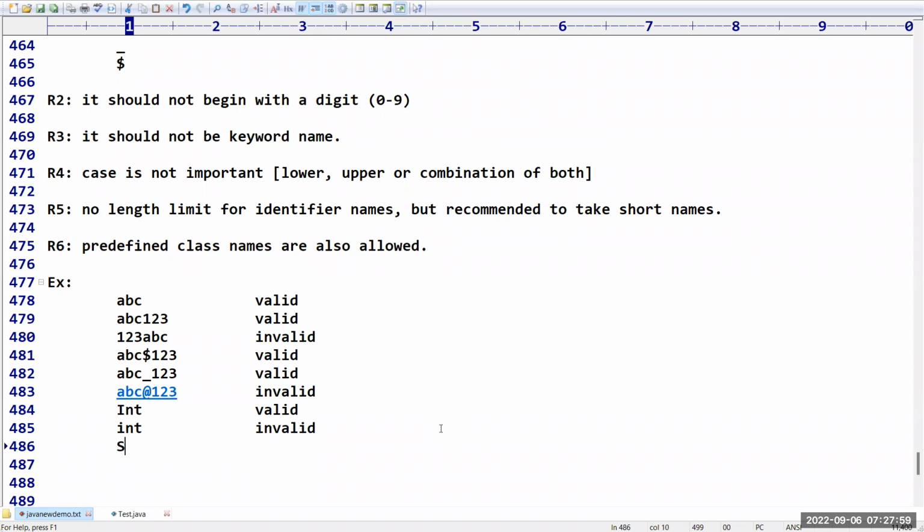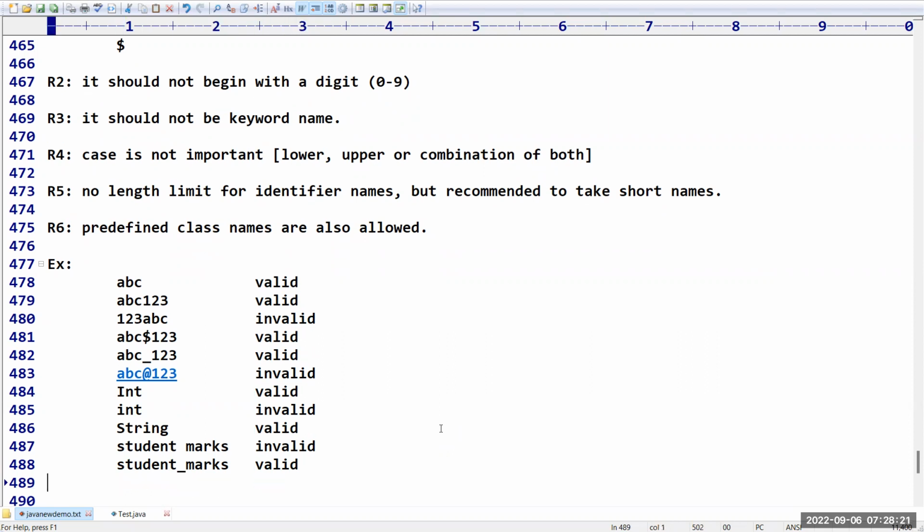Sir, can I take a String? Yes, it is also valid because we have taken predefined class names also. No issues at all. Sir, now student space percentage I am giving, or student space marks I am giving. It is also invalid because whenever you are taking space, spaces are not allowed. To overcome that problem only, we have introduced this underscore concept.